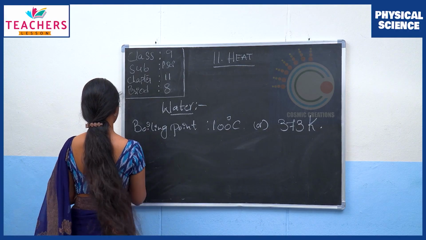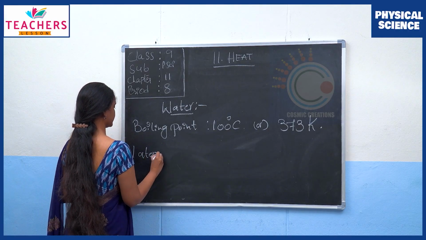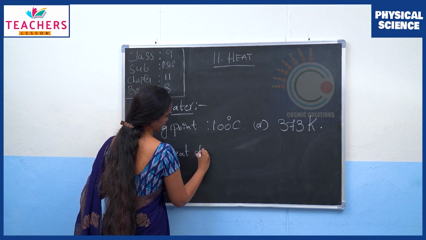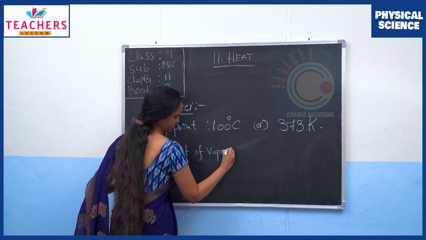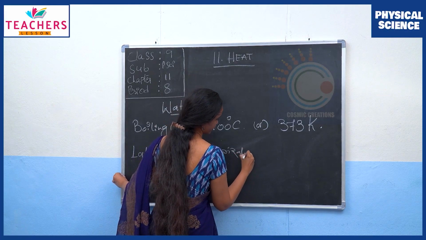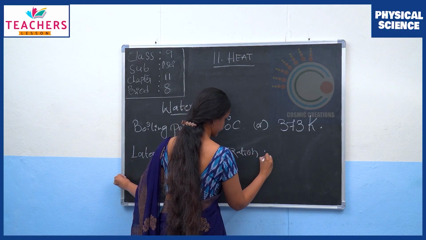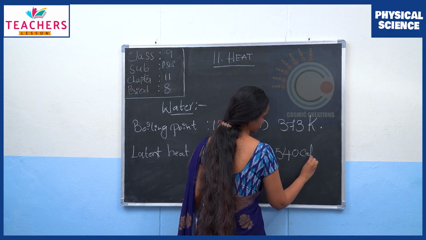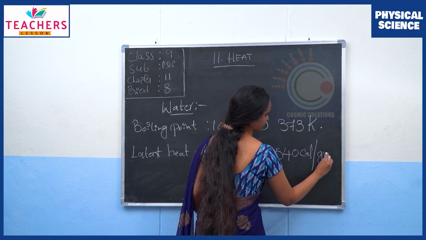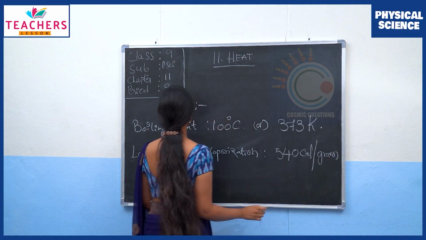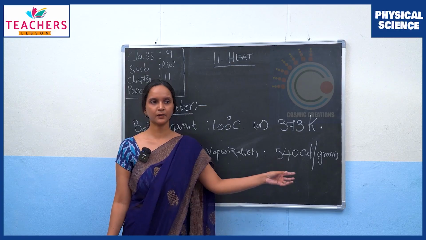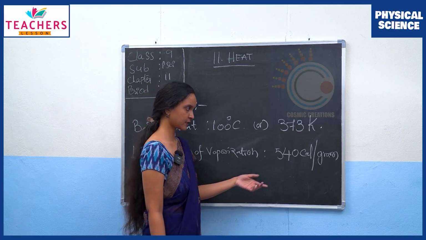And what about latent heat of vaporization for water? The latent heat of vaporization for water is 540 calorie per gram. What does it mean?